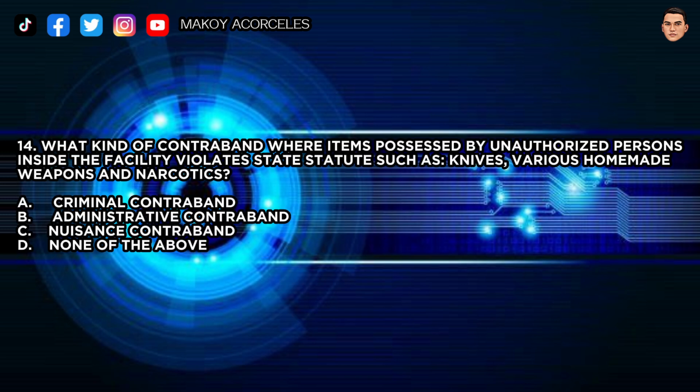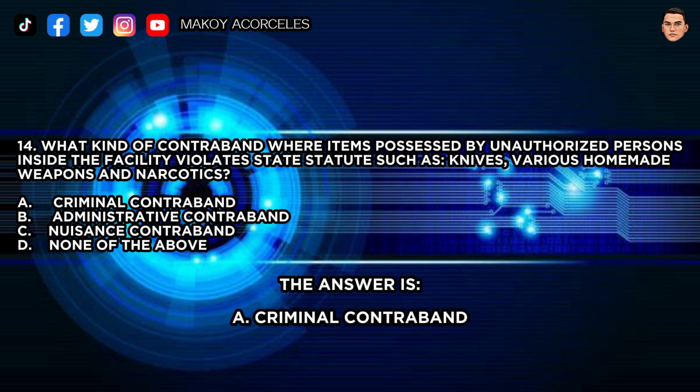14. What kind of contraband are items possessed by unauthorized persons inside the facility that violate state statutes, such as knives, various homemade weapons and narcotics? A. Criminal contraband. B. Administrative contraband. C. Nuisance contraband. D. None of the above. The answer is A. Criminal contraband.